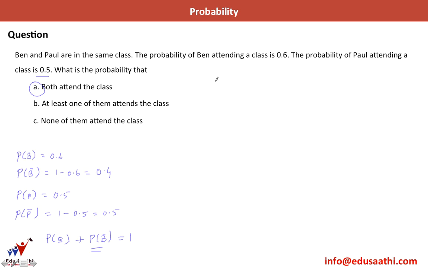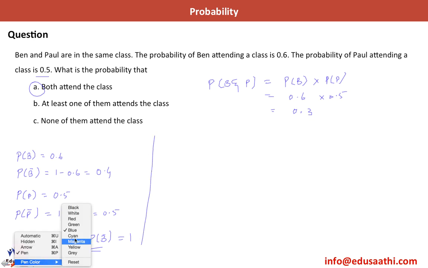So both attend the class means P of B and P. So this would be simply P of B multiplied by P of P, which is 0.6 into 0.5, and this is equal to 0.3.